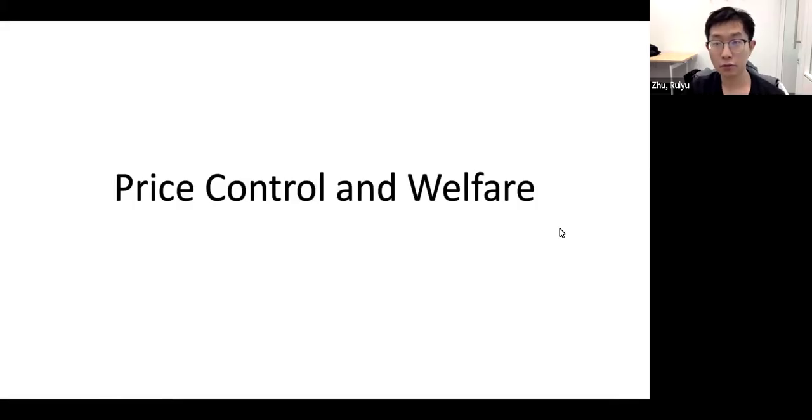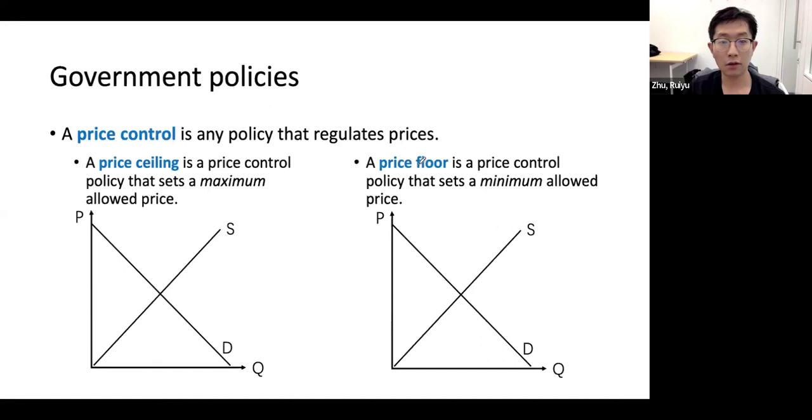So using the tools of supply and demand, we can analyze some kind of policies and see their welfare implications. So here we will discuss some price control policy and their efficiency. Specifically, I will talk about the price control policy. So we have two cases, the price ceiling and the price floor.